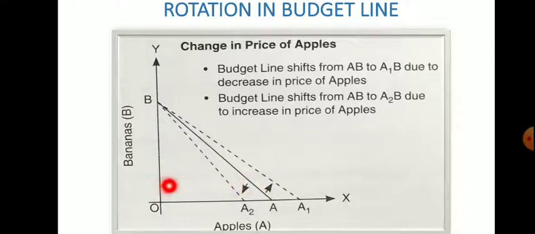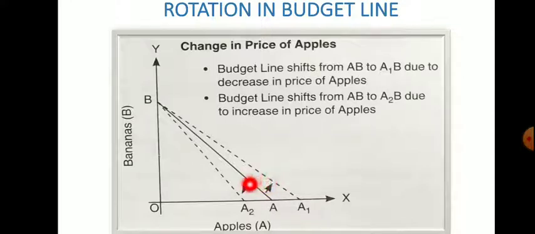Initially he or she could purchase OA amount, now he or she can purchase this OA1 amount, this whole amount. But there is no change in the price of commodity Y, say for example banana. So B will be at the same position; only the apple end, which was drawn on the x axis, has changed, or rotated.